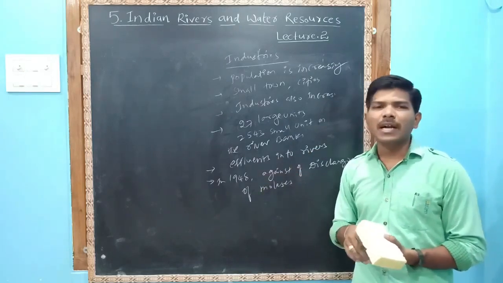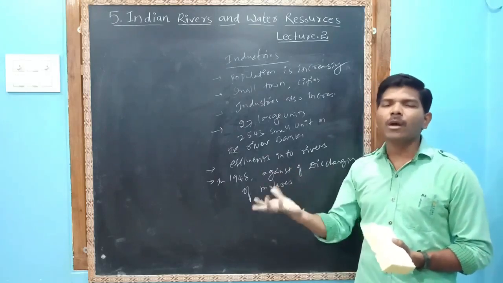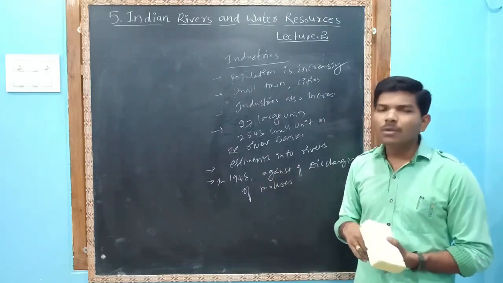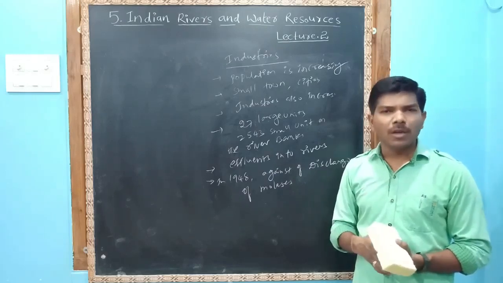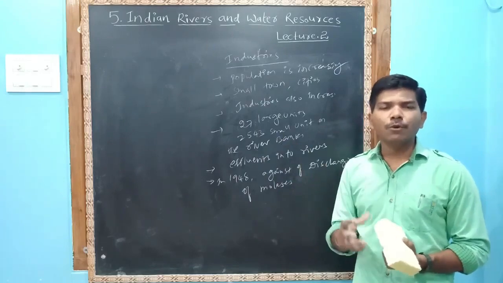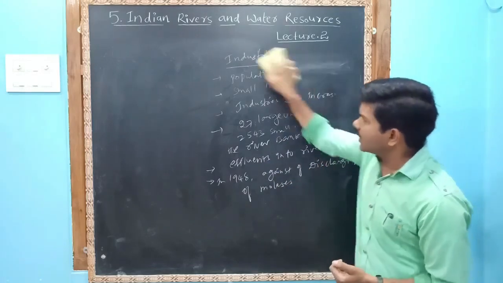So we understand that we lost drinking water, the percentage of drinking water from the rivers, because there are no appropriate laws to control the industries. So we need appropriate laws which can control the industries.